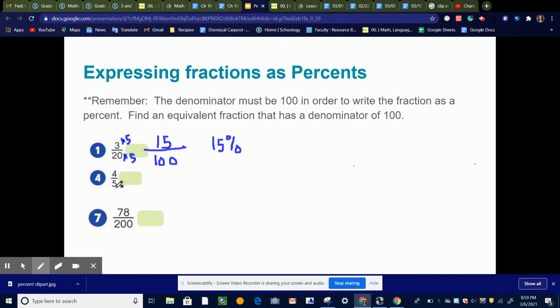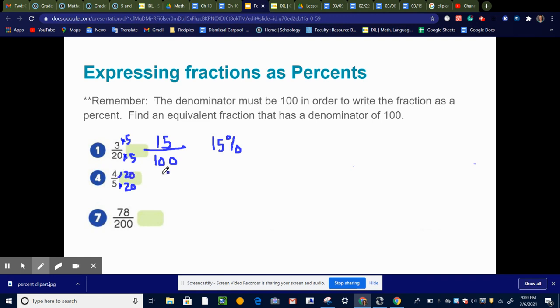Okay, here's 4/5. So take a minute and go ahead and do these last two. See if you can figure these out and then come back and see how you did. Check it with me. Okay, so I'm saying to myself, what can I multiply 5 by to get to 100? And that would be 20. So if I multiply the bottom by 20, I've also got to multiply the top by 20.